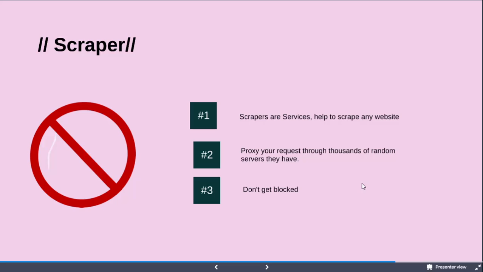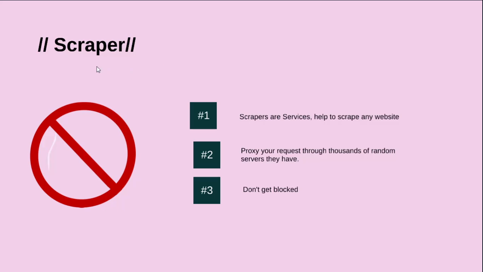So to avoid all these dangers, we use services called scrapers. These scrapers provide you services to scrape any of the websites or blogs you're trying to retrieve data from. So scrapers are services and they help you to scrape or extract data from any website or web page. Now how do they operate? They use proxies. What are they doing? They are rotating IP addresses through the thousands of random servers they have, so that your IP address is not being shown, right?